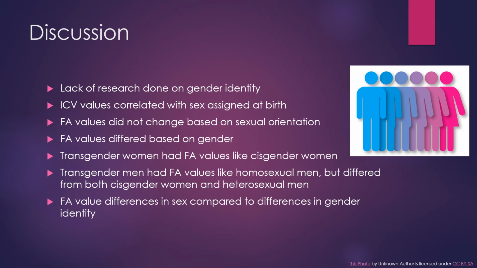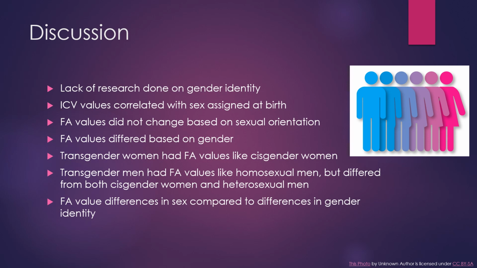As for gender identity, FA values of transgender females were not significantly different than cisgender females, meaning that transgender females had FA values that correspond with their gender identity. Transgender males were different than heterosexual males and cisgender females, which means that their brains do have an overall difference than the sex they were assigned at birth and correlate most to those of homosexual men.